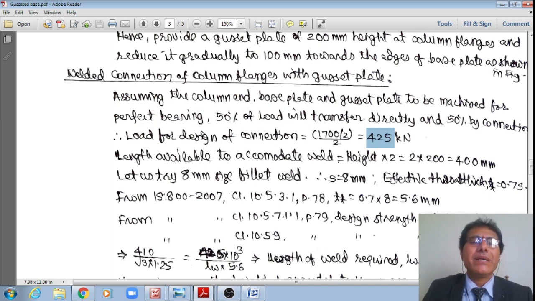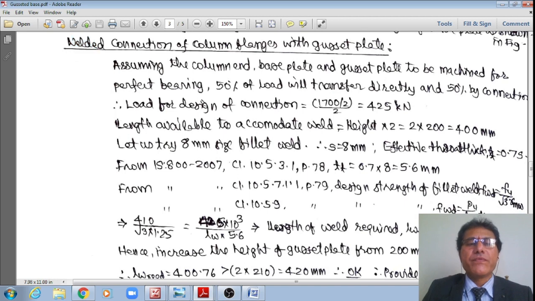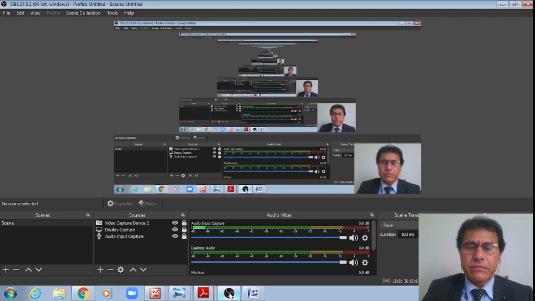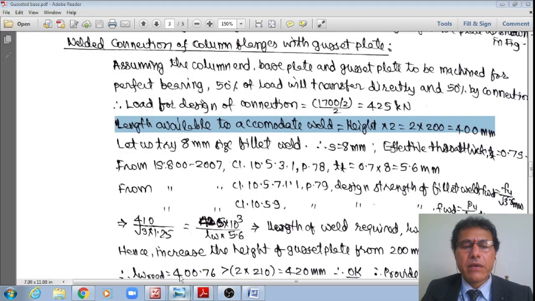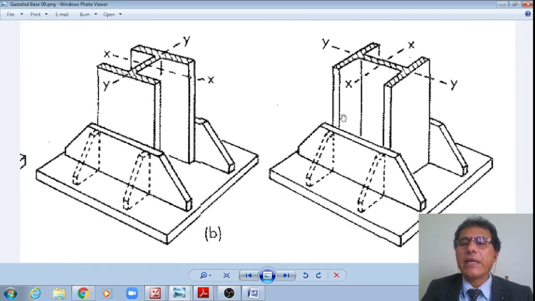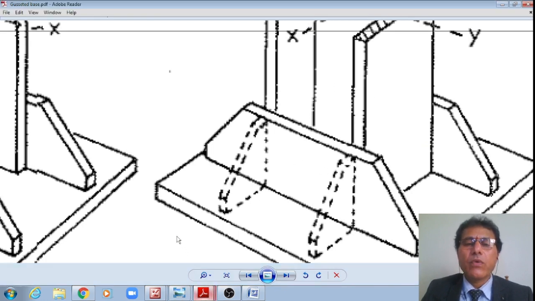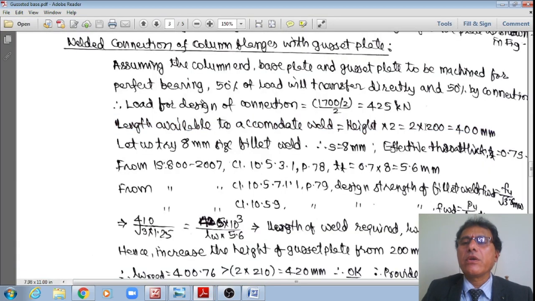by these welds, right? Now, therefore, the length available to accommodate this weld is equal to 2 times the height. Let us see this. I have 2 times the height here, right? Like this, right? Therefore, here one height as well as at the other end another height, like this. Therefore, 2 multiplied by 210. Now, we already provided 210, sorry, not 100, student, right? 210, right? Hence 420 mm.